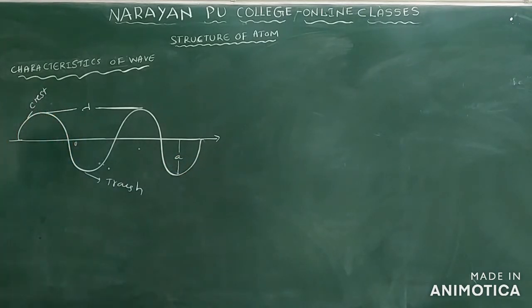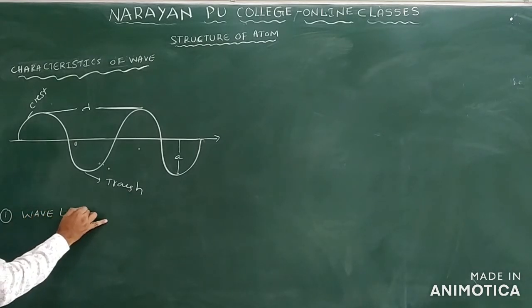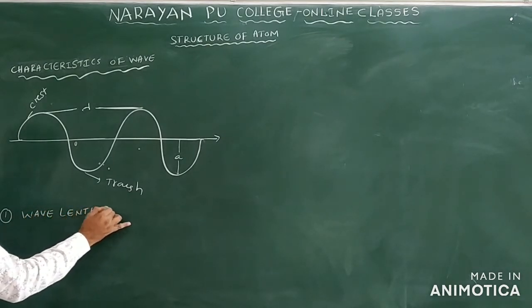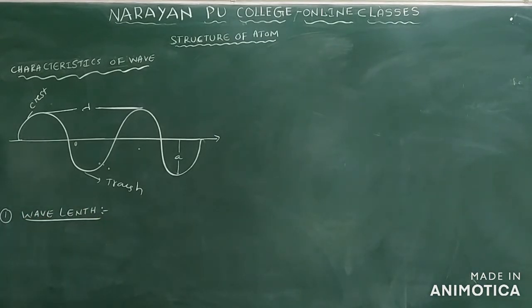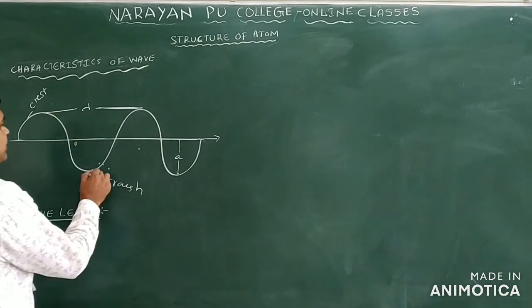So we have different types of characteristics of the wave. The first one is wavelength. What is wavelength here? The distance between two successive crests or troughs is called the wavelength.